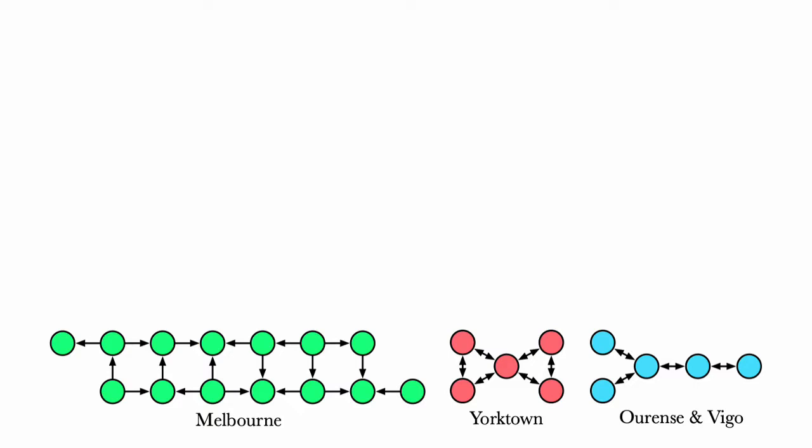Different quantum computers have different numbers of qubits with different error characteristics and different topological structures, as shown for these small-scale IBM quantum computers. The circles here represent the qubits and the arrows represent their connections. So for example, the Melbourne computer has 15 qubits, each with 2 to 3 connections.